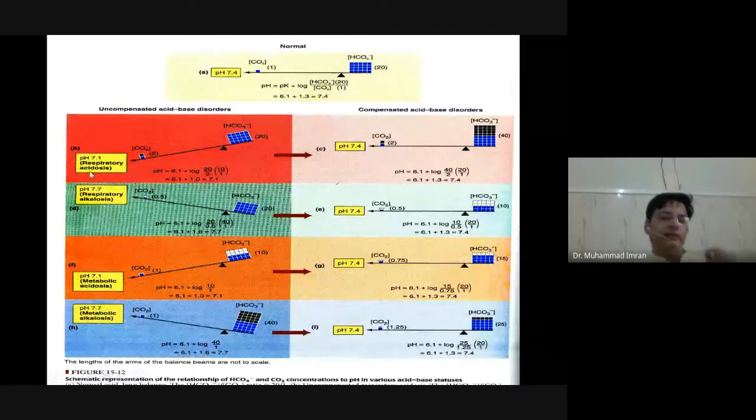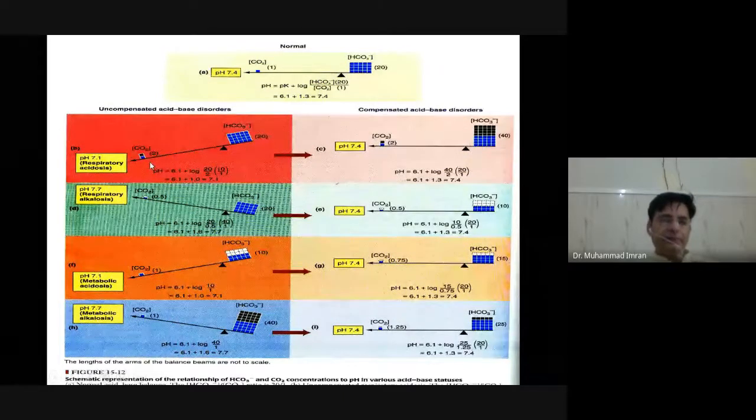What happens if respiratory acidosis occurs? Respiratory acidosis occurs when the respiratory center gets depressed, gets less functional. The respiratory rate becomes low. When the respiratory level of the lung gets low, there is more carbon dioxide present in the blood. So the partial pressure of carbon dioxide increases in the blood to more than 45 mm Hg.